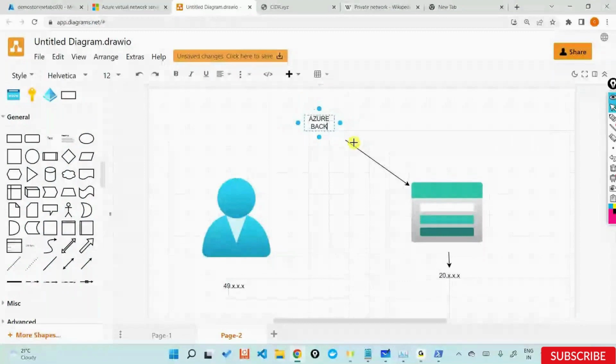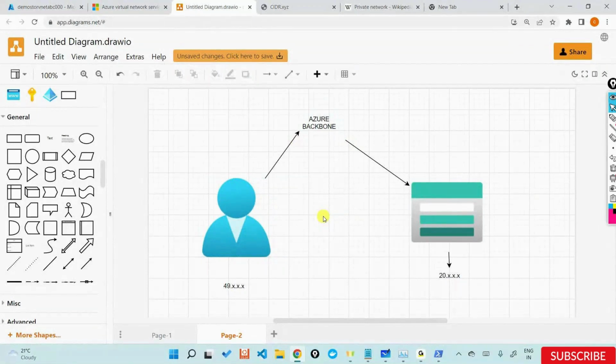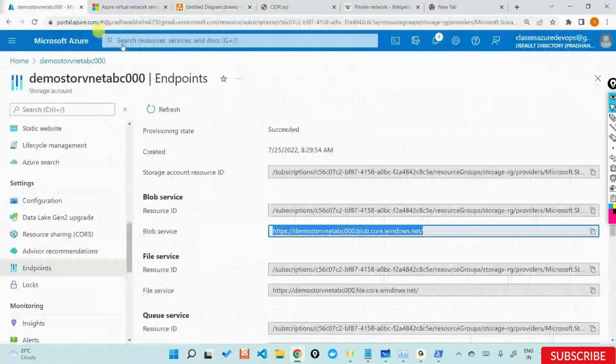This you can also call an intranet, not an internet, an intranet. Cables laid down only for the customers of Microsoft. Can you use this so that you can communicate with a storage account? If yes, that's where you will need to enable something known as a service endpoint inside your subnet.